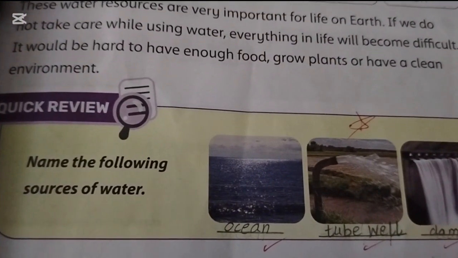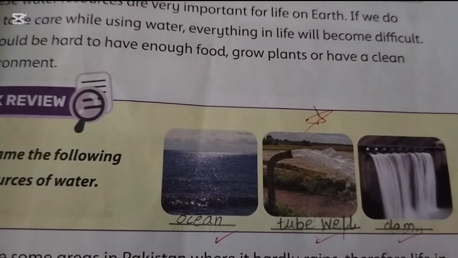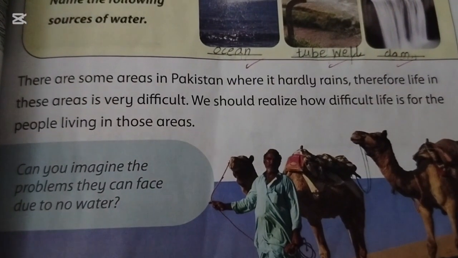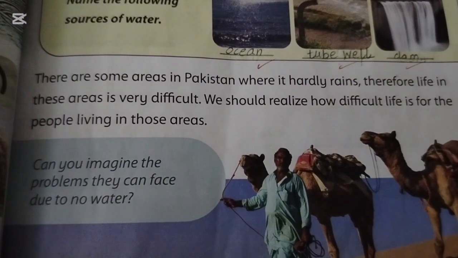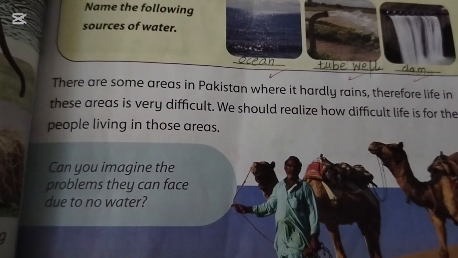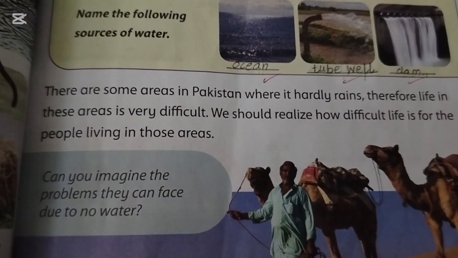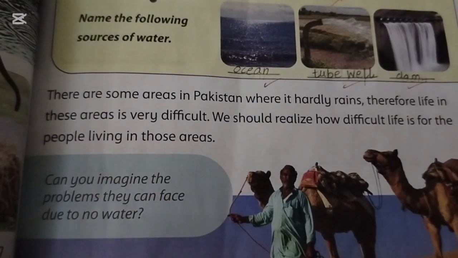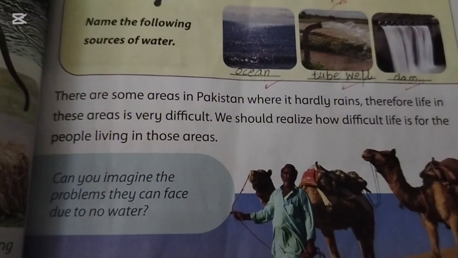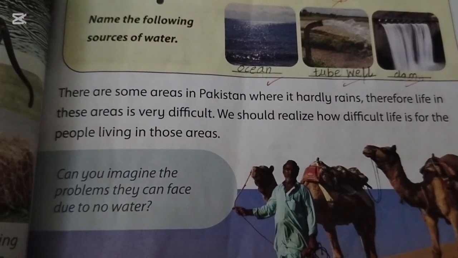Quick review. Name the following sources of water: oceans, tube well and dam. There are some areas in Pakistan where it hardly rains. Therefore, life in these areas is very difficult. So we should realize how difficult life is for the people living in those areas.